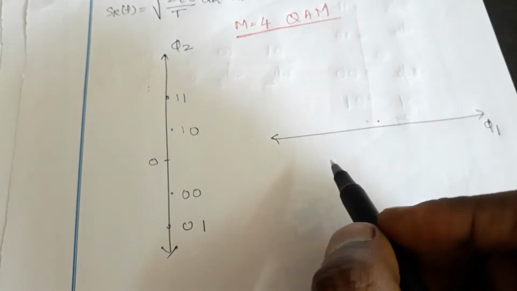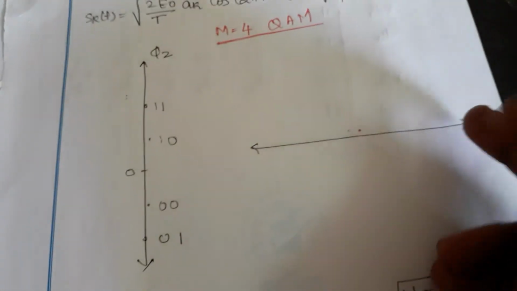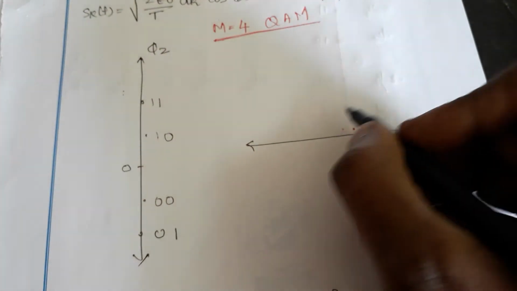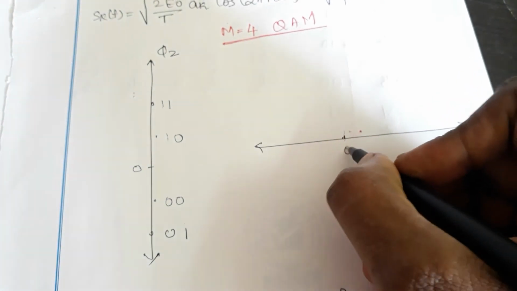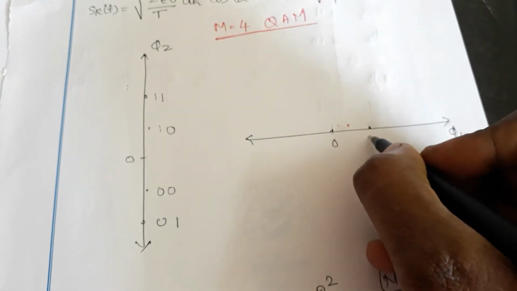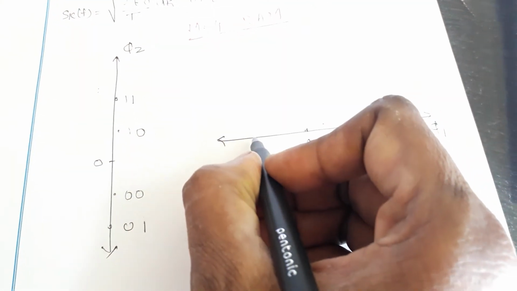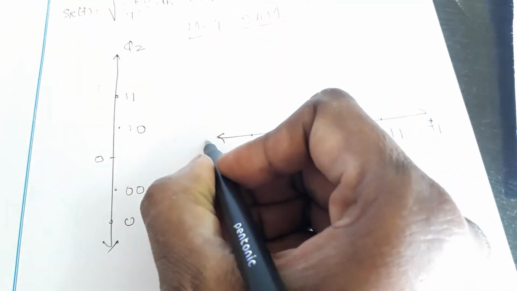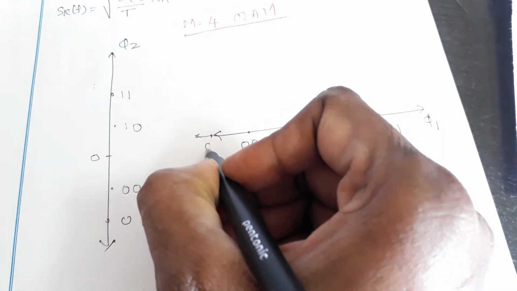Whatever I have written is nothing but 4 QAM. If this is the center, I am referring to this as 10, this as 11, followed by 00 followed by 01.